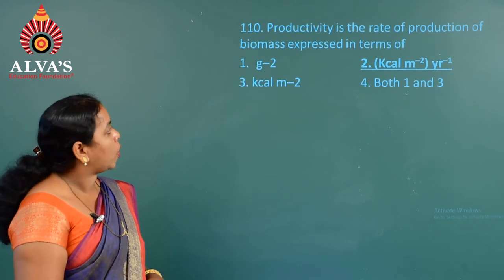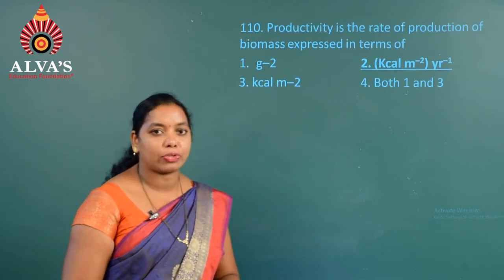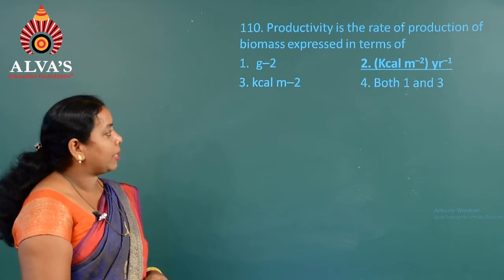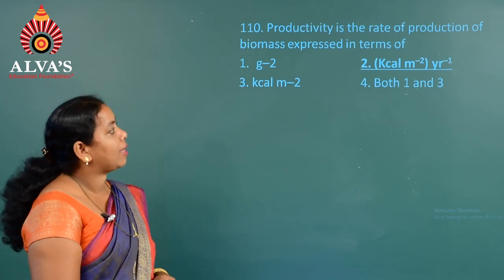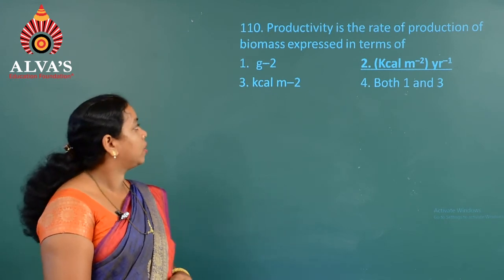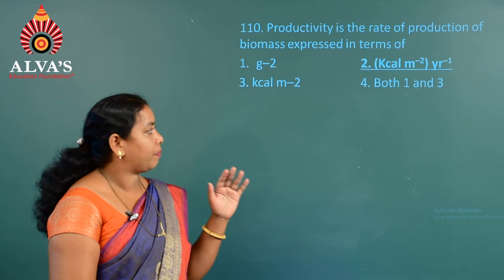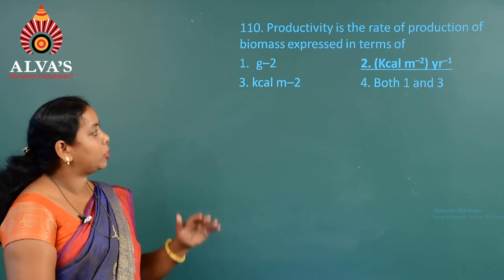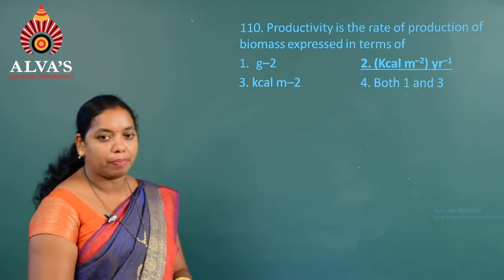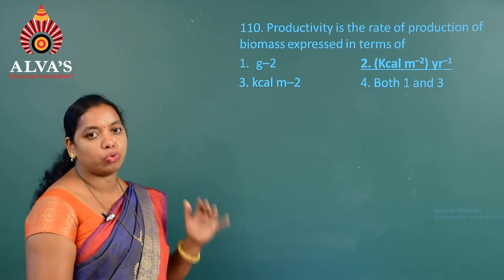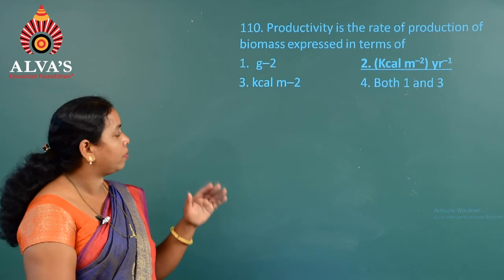Productivity is the rate of production of biomass expressed in terms of, option 1, gram per square, second, kilocalorie per meter square per year, third, kilocalorie per meter square, fourth, 1 and 2, 1 and 3. Here we can see that the second option, kilocalorie per meter square per year, is the answer. That is the unit which is used to measure the biomass in the biosphere.